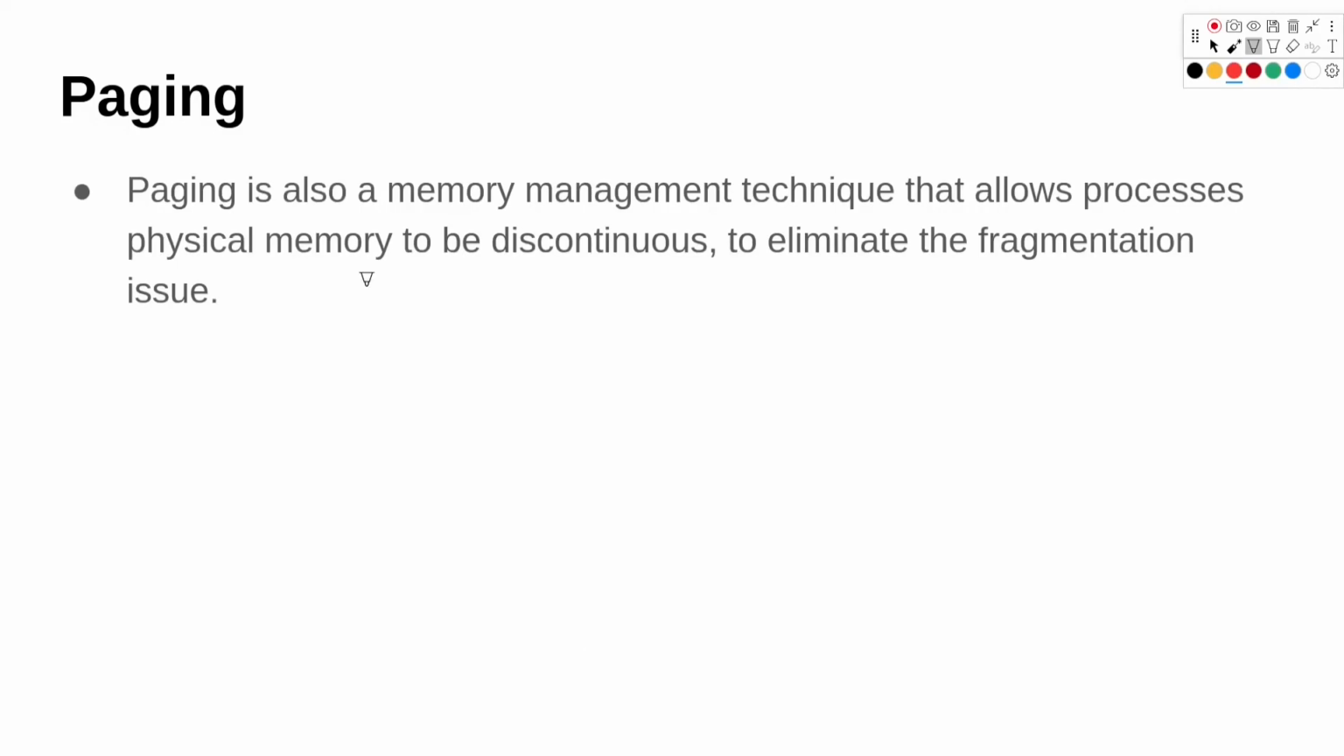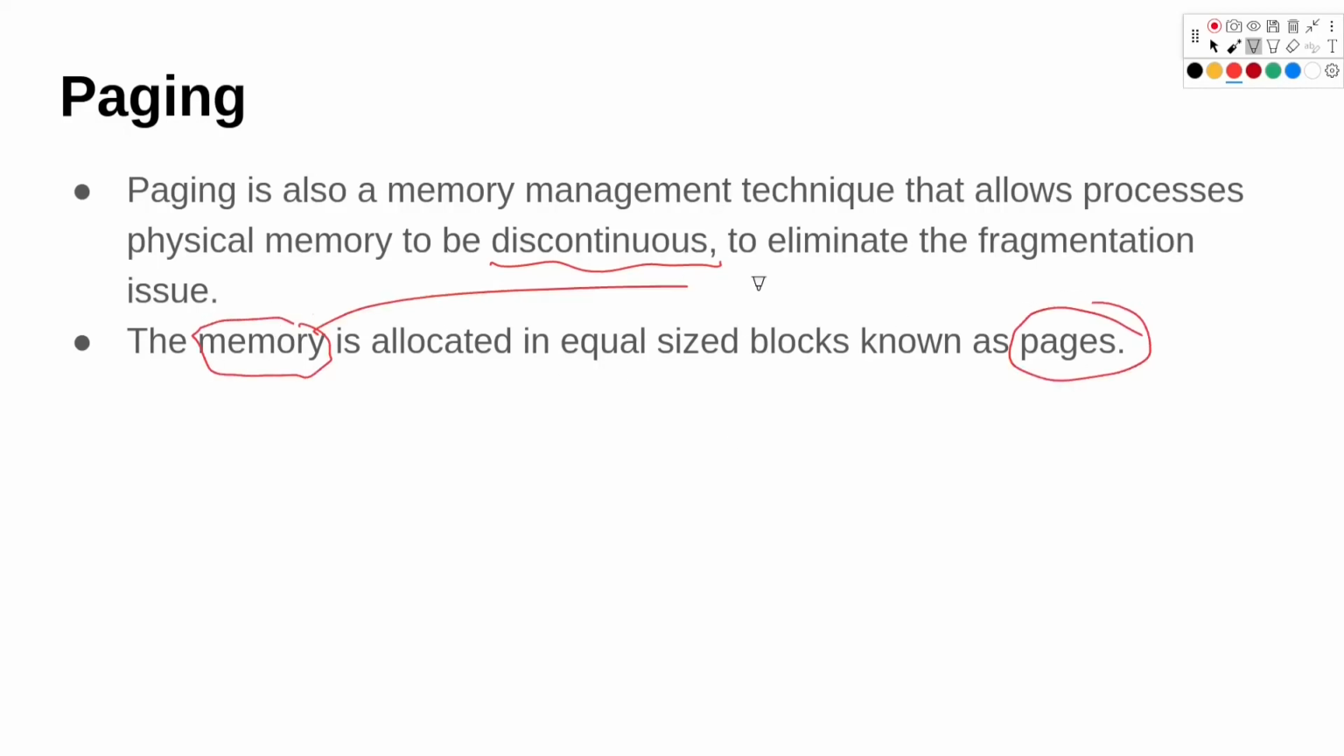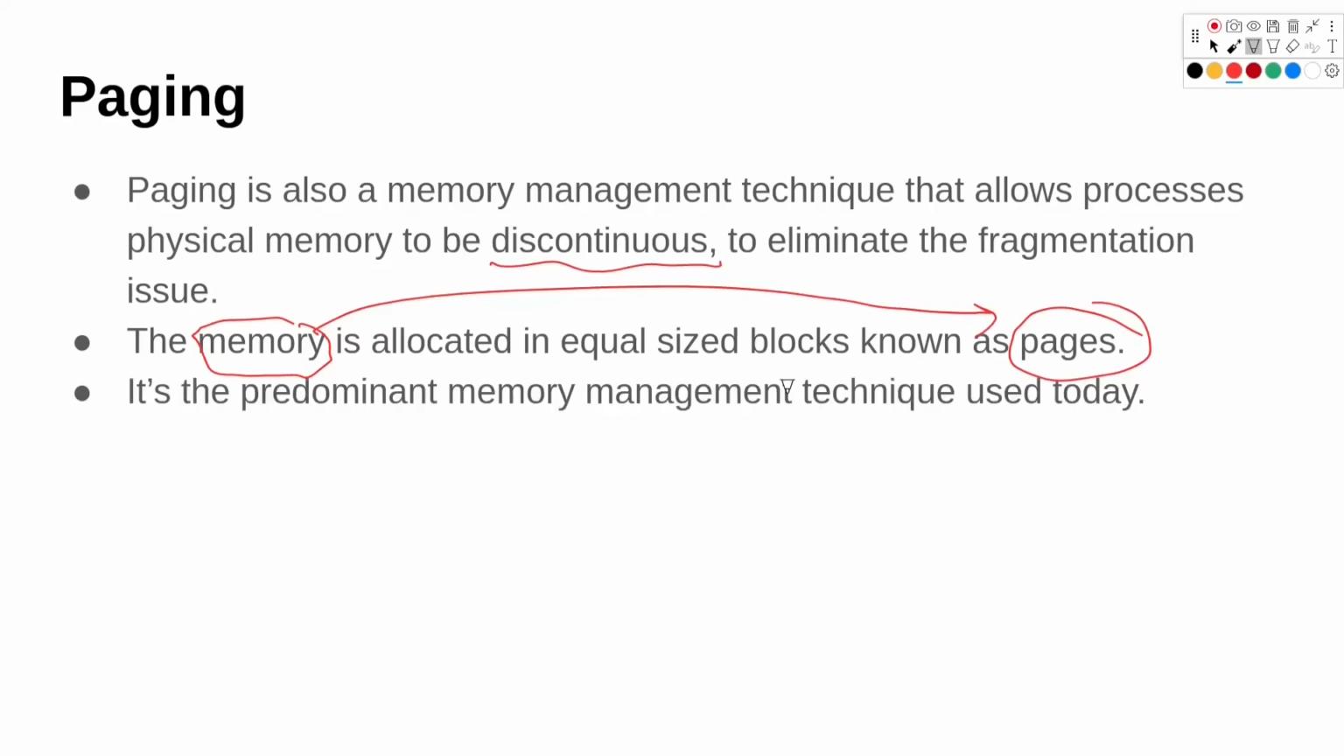So in order to solve the problems of segmentation, we have paging. So paging is also a memory management technique which allows a process's physical memory address to be discontinuous to eliminate the fragmentation issue. So let's see how we can do that. The memory is allocated in equal sized blocks which are known as pages. So the memory is allocated in pages, so we have to keep that in mind. It is one of the predominant memory management techniques which is still used in modern systems.